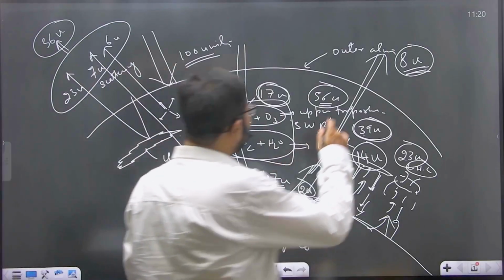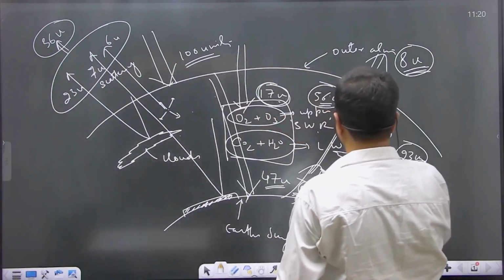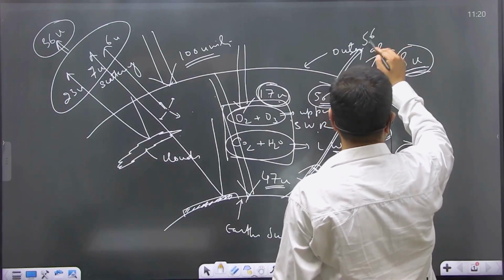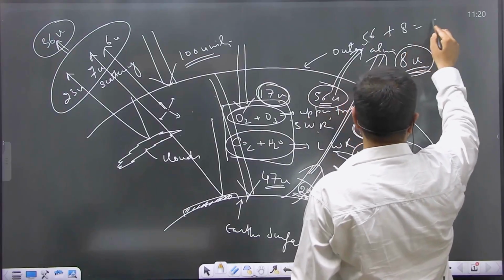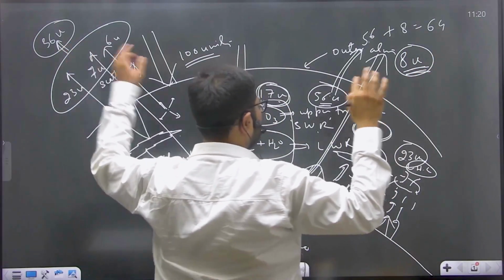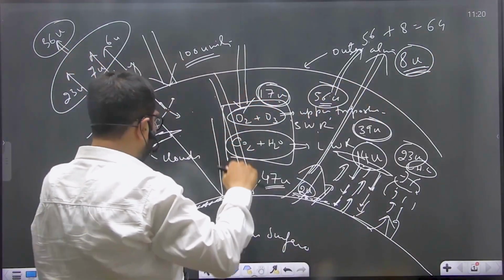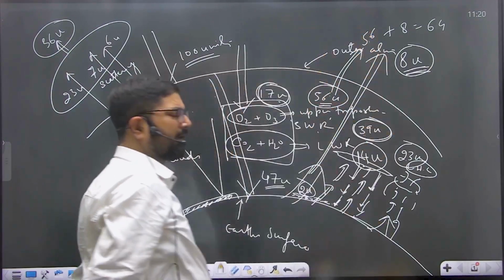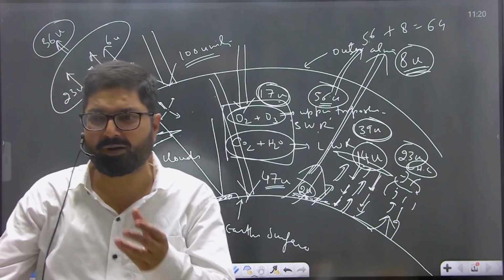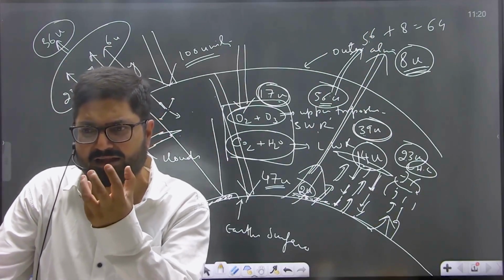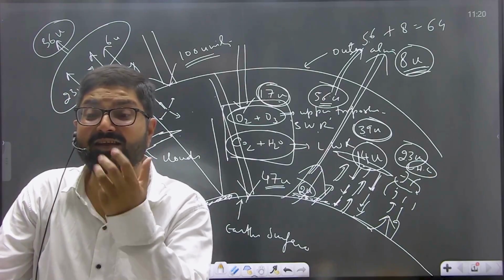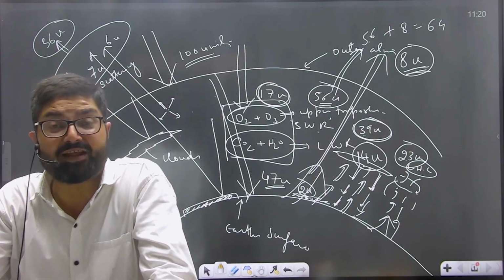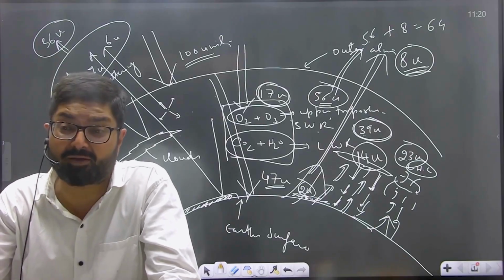Although ultimately this 56 unit, that is 17 plus 39, is also released back to atmosphere. 56 plus 8, that is 64, and this 36. Total amount of heat received by the earth and its atmosphere is exactly equal to heat being released to the space. But in the process, the increased concentration of atmospheric gases leads to increased absorption of heat, and that is the basic cause of global warming.